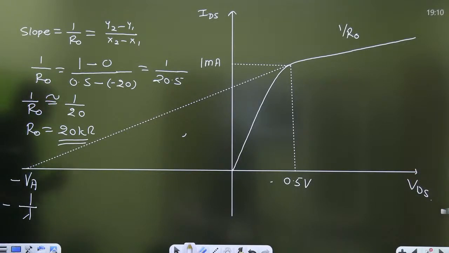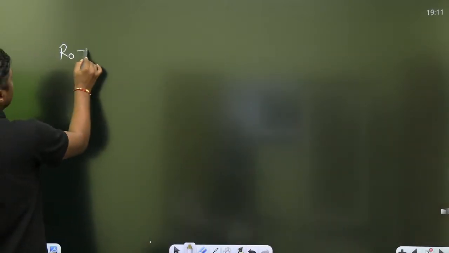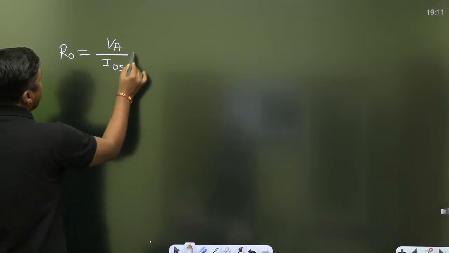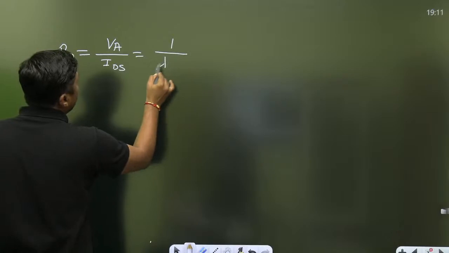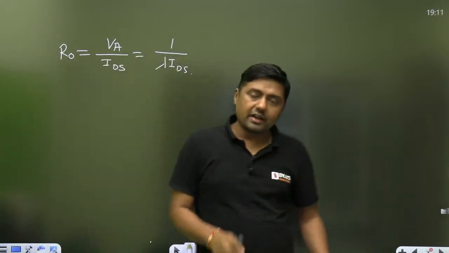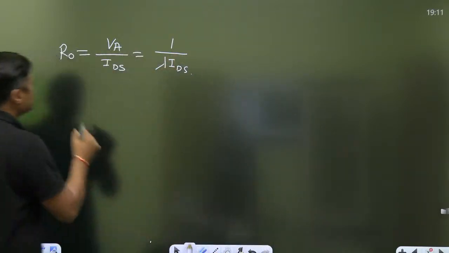Second thing, very simple formula for this one. Directly you can find R0 is equal to early voltage upon what? DC current. Or this is nothing but 1 by lambda IDS. In some textbooks, directly they will give you the solution 1 by lambda IDS.